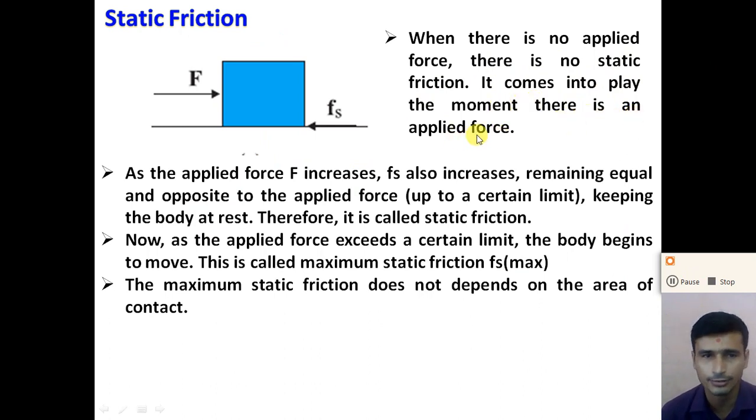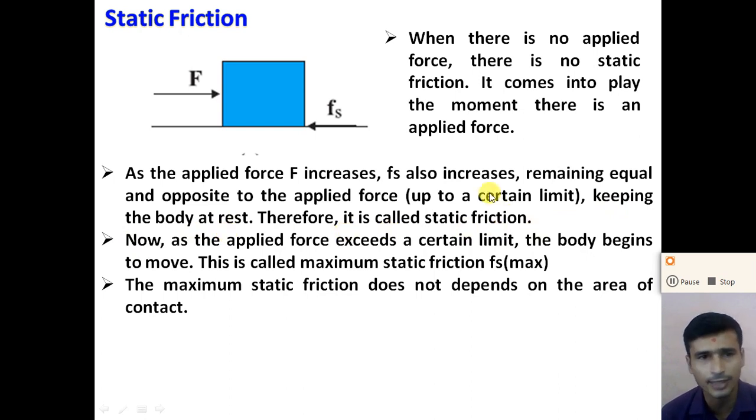So dear student, if we apply the external force, static friction is generated on the object, right? If there is no applied force, there is no static friction or any type of friction acting on the object, right? Now as the applied force F increases, the static friction also increases, remaining equal and opposite to the applied force up to a certain limit, keeping the body at rest. Therefore it is called static friction.